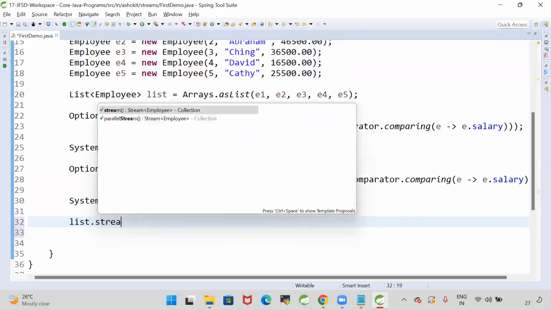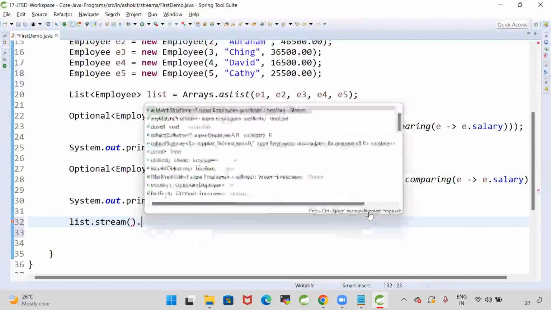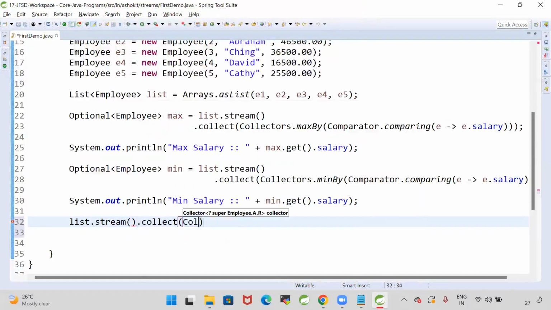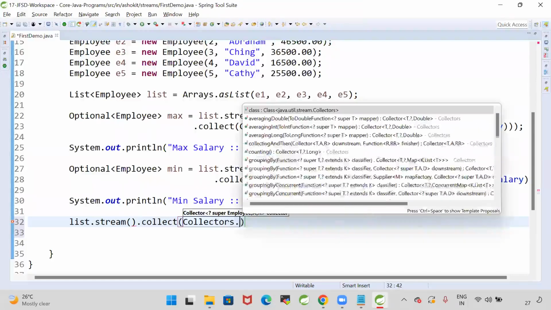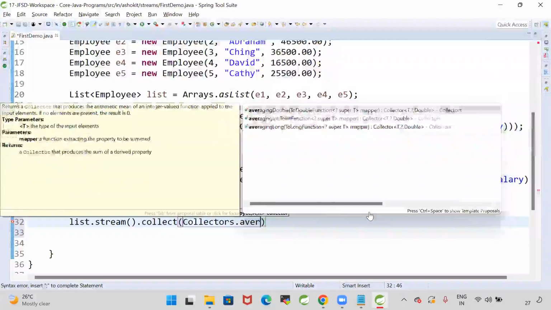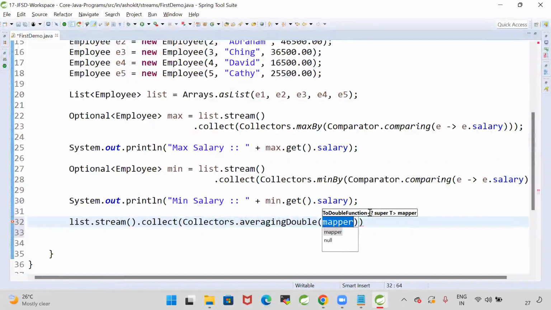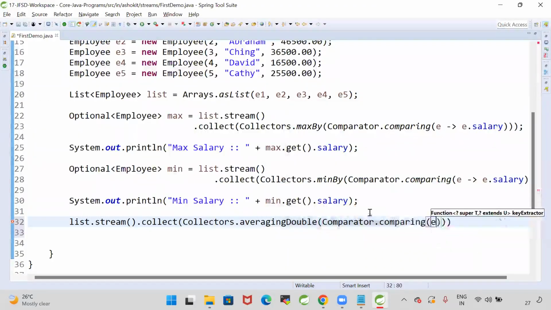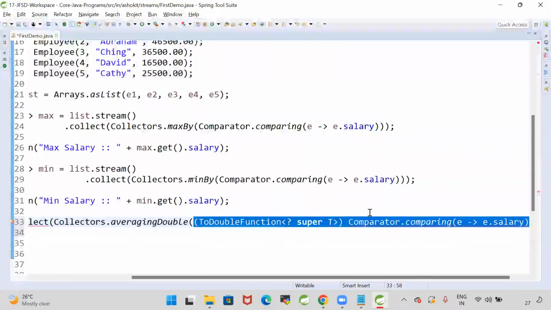List.stream().collect(Collectors.averagingDouble). Salary is in double, so you can get the average salary. In averagingDouble, I'm going to pass Comparator.comparing, E, I will give E.salary.